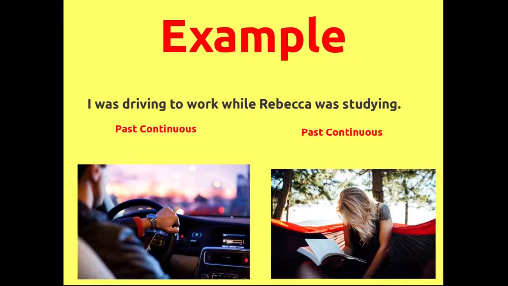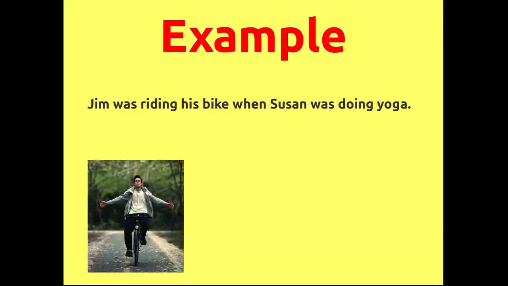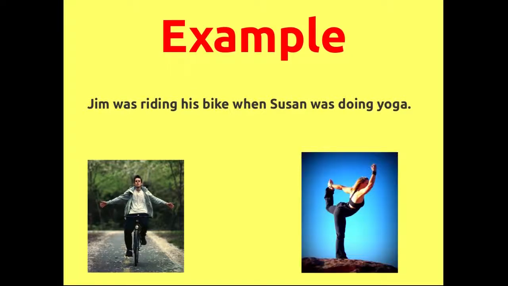Two simultaneous activities. Another example. Jim was riding his bike when Susan was doing yoga. The first past continuous, Jim was riding, and the second past continuous, Susan was doing.